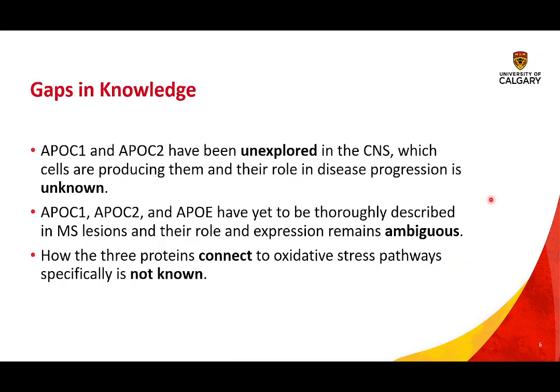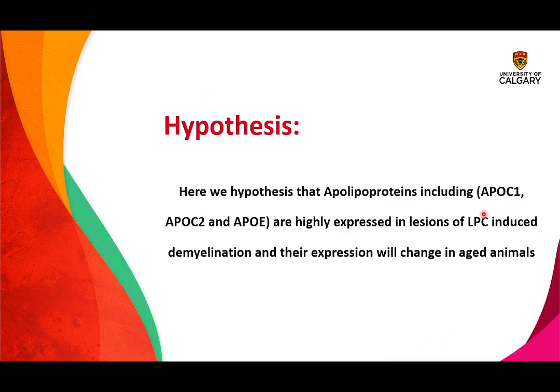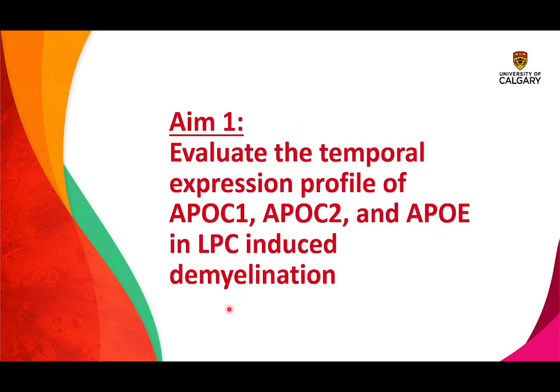The gaps in knowledge we hope to address are that ApoC1 and ApoC2 have been unexplored in the central nervous system, the 3 apolipoproteins have yet to be described in MS, and how the 3 proteins connect to oxidative stress pathways is not known. Now, we hypothesize that the 3 apolipoproteins are highly expressed in lesions of LPC-induced demyelination, and that their expression will change in animals since ApoE is an age-related gene and the other 2 might be as well. Our first aim was to evaluate the temporal expression of the apolipoproteins in the LPC model.